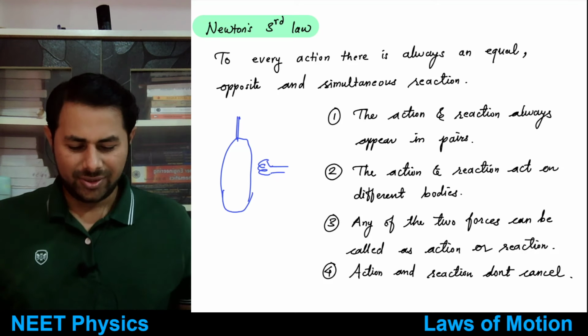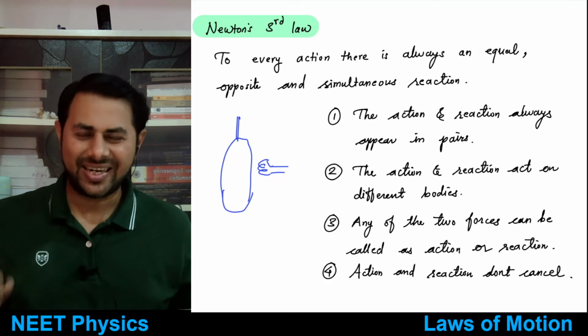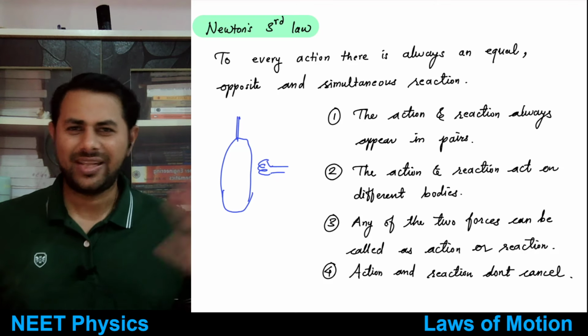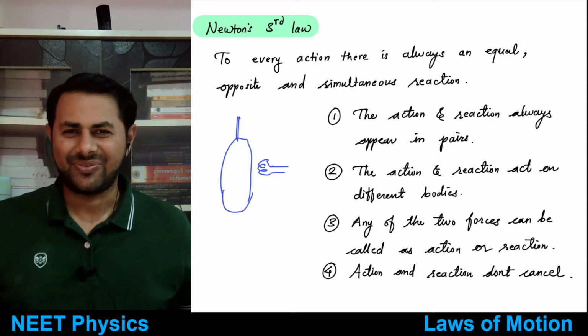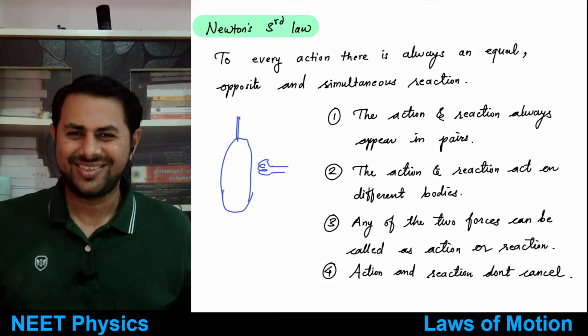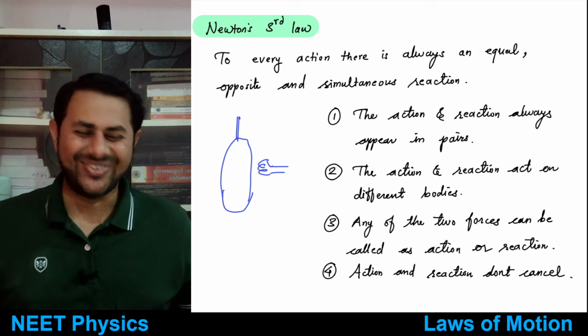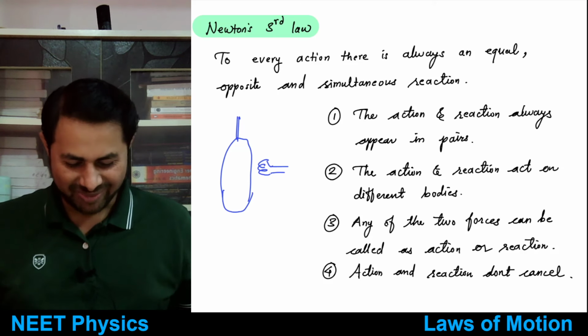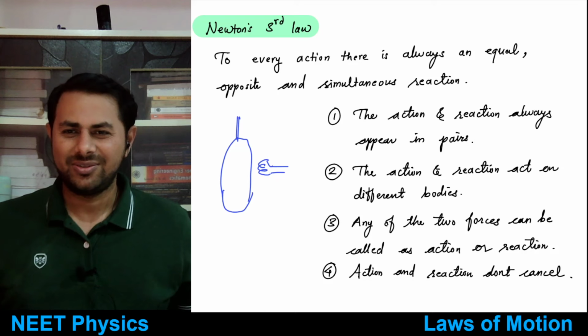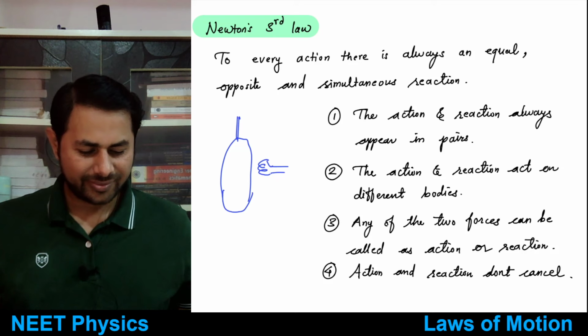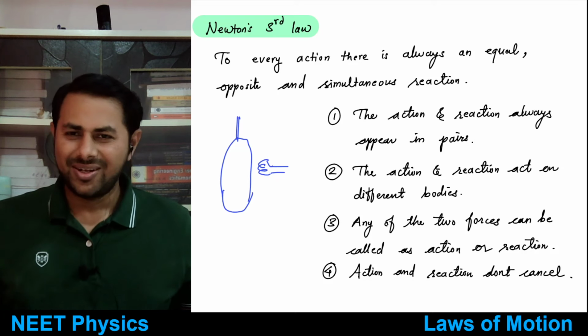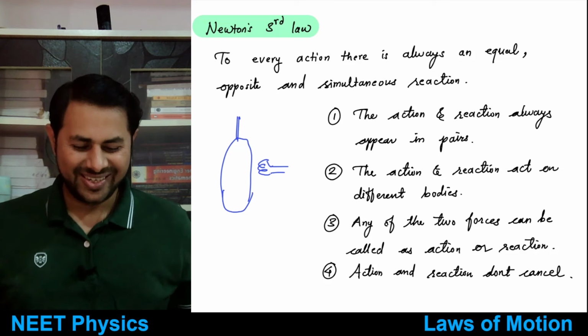Okay, so now just to give an example, suppose you slap somebody. Okay, this is the action. If you say this is an action, what will be its reaction? They slap again. Oh, no, I was not expecting this. Anyways, all right. I don't believe in these things. I mean, I'm a follower of Gandhiji, but okay.